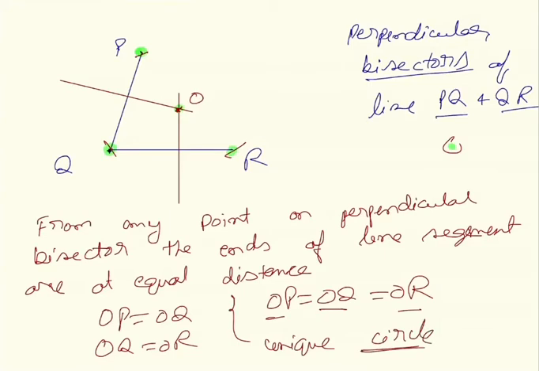Why will this be a unique circle? Because these perpendicular bisectors can cut only at a single point. So the circle passing through these 3 points will be a unique circle. So from 3 points we can draw one and only one circle.